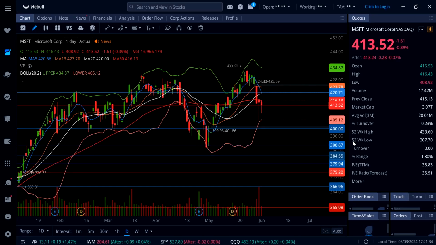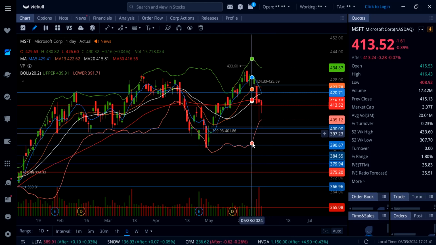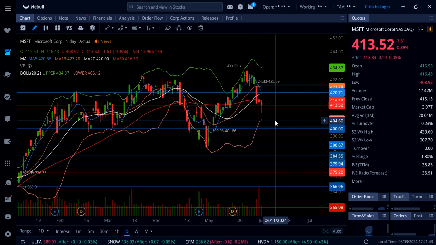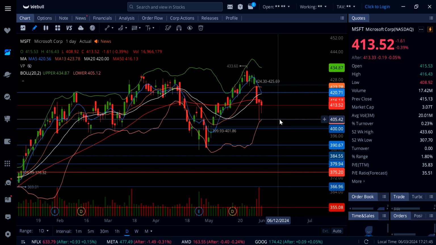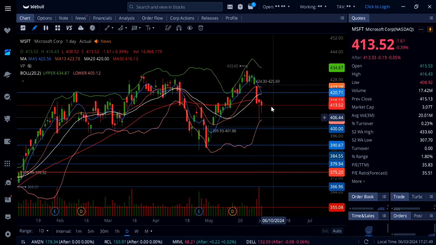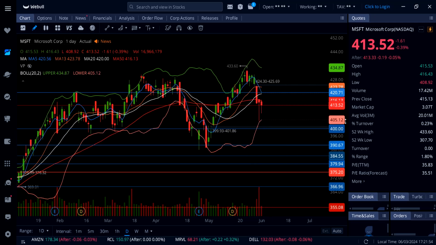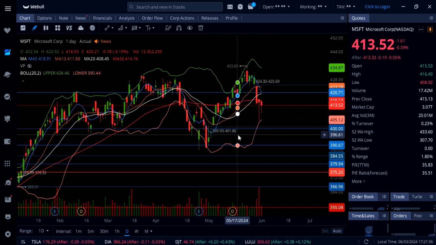On Microsoft, it's down 0.39%. Microsoft came down to 408, and again, this is actually a higher low, and we got a red body hammer candle and are trading over 413. So it's holding 413 into the close as a support. That's going to be a line in the sand for tomorrow, but if that gives up, watch out for this lower Bollinger Band to act as a support, 405, and then this gap just below 400.